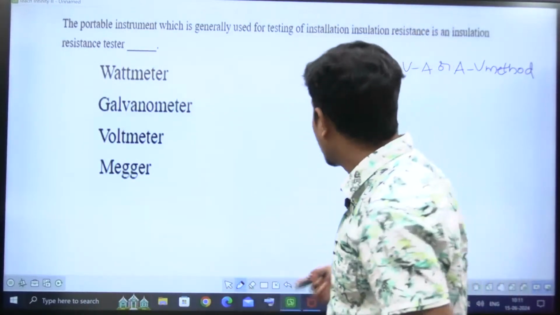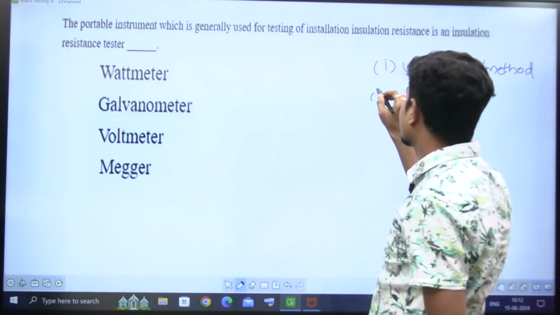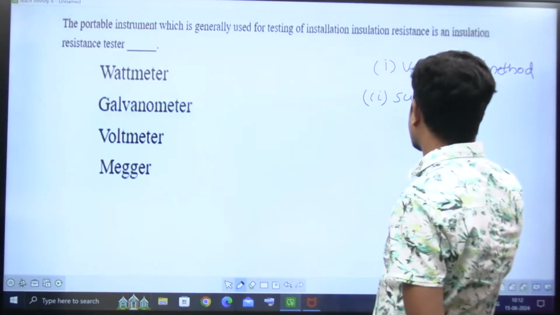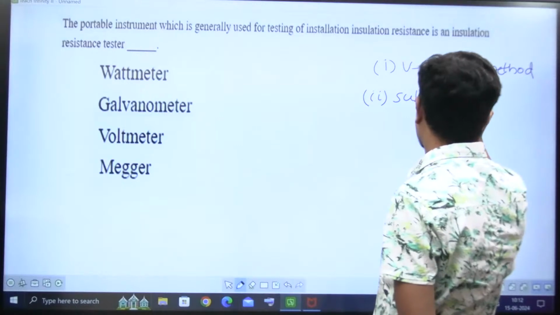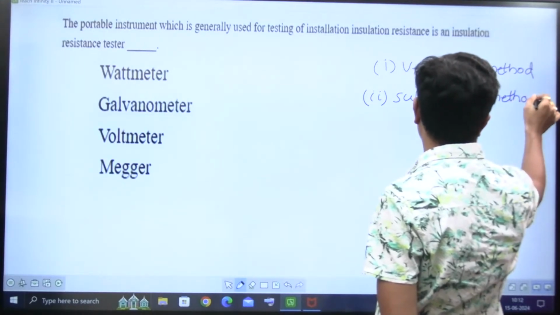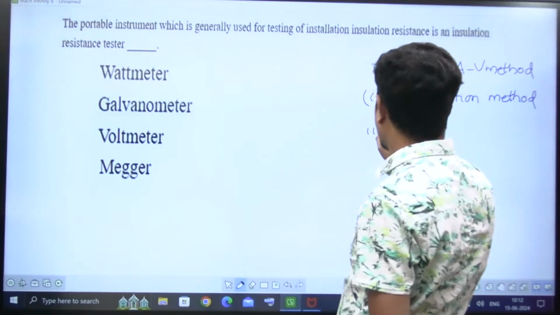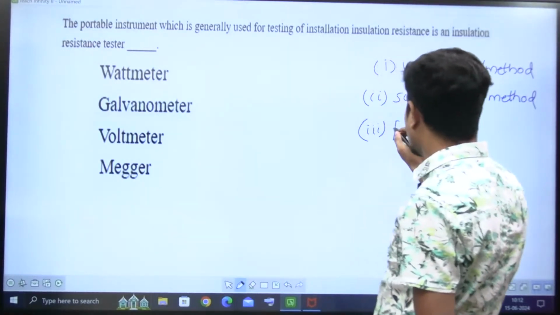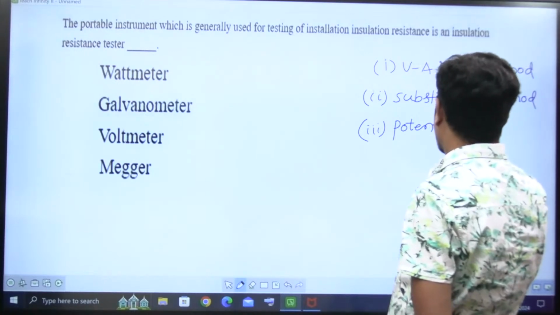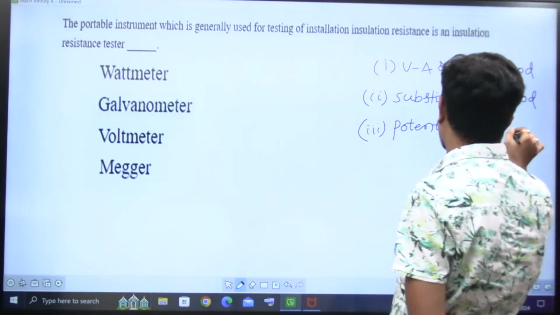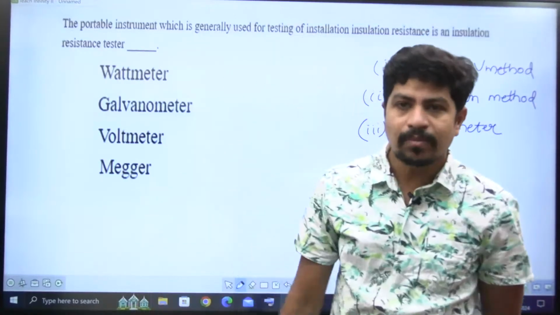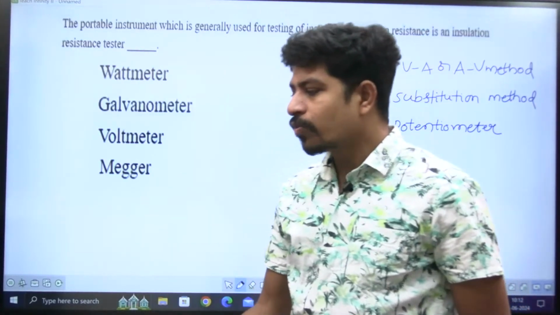And there is one more method called the substitution method. This is also used for medium resistance. There is another method called the potentiometer. In HPCL the question is not asked, but the potentiometer is a very good concept. That is also for medium resistance. You can use the Wheatstone bridge also.